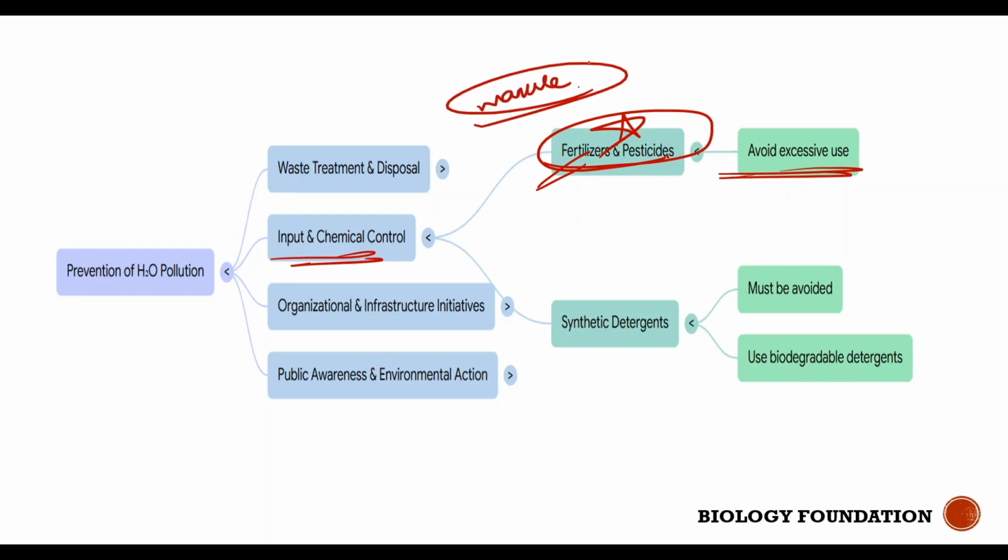Okay, because fertilizers and pesticides are chemical substances, you are causing pollution to the environment. So instead, go for manure. If farmers are using fertilizers and pesticides at all, these substances shouldn't be used in excess. Next, synthetic detergents shouldn't be used when we are bathing or even for washing our clothes.